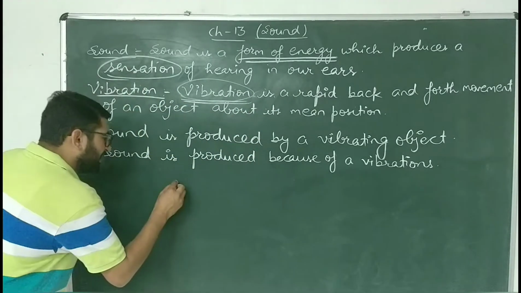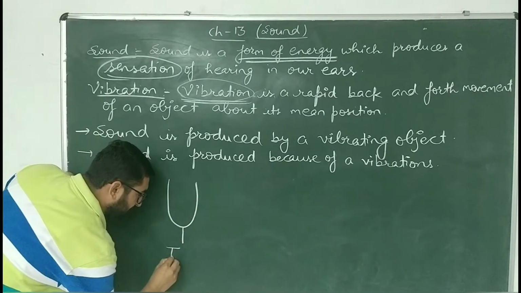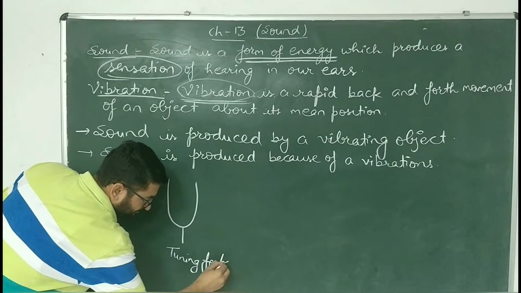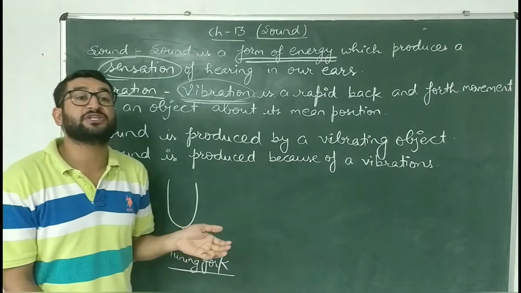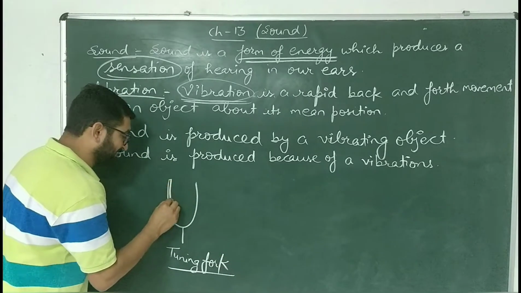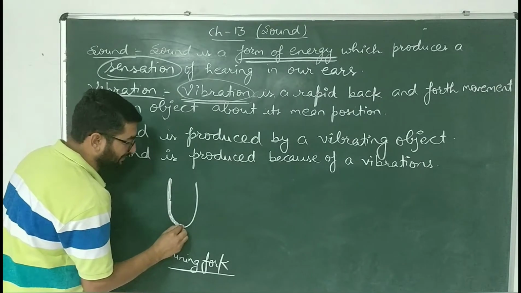Here, bache, we'll discuss a device which is known as a tuning fork. This tuning fork is basically made up of metal. It's a U-shaped fork which is present in your physics laboratory.